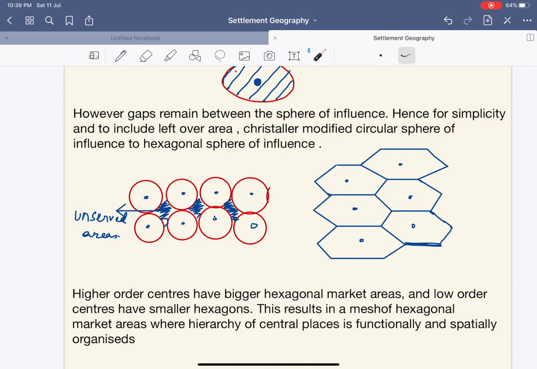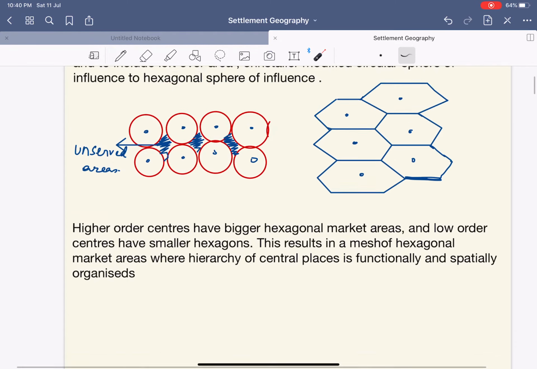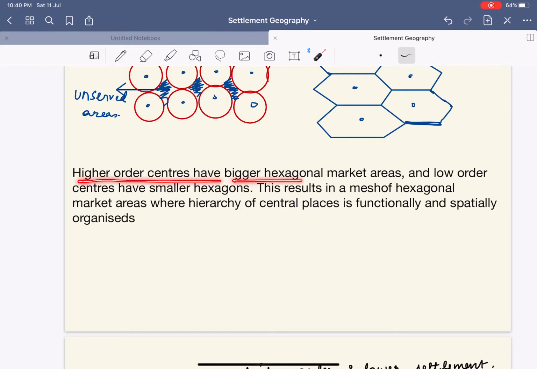Hence, for simplicity and to include the leftover area, Christaller modified the circular sphere of influence to a hexagonal sphere of influence. Simple. Higher order centers have a bigger hexagonal market area, and lower order centers have a smaller hexagonal market area. Simple. What is this market area? Market area is nothing but your sphere of influence. Or if you want to write it, the higher order center has a bigger sphere of influence and the smaller order center has a smaller sphere of influence. So far, so good. No issues with it.